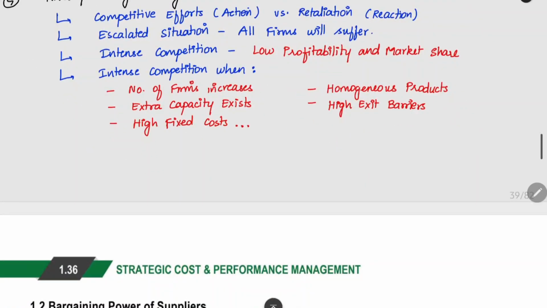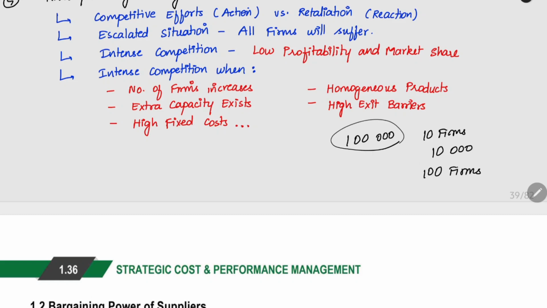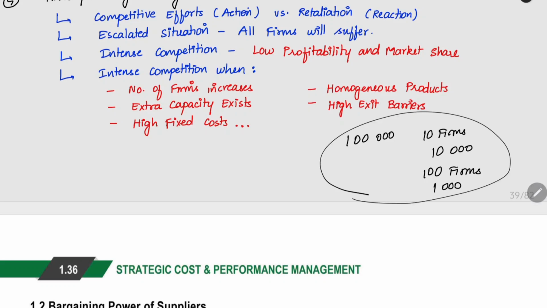How this market share works is that, for example, the total demand is 1 lakh units. We have a total of 10 firms in the market. So on average, a firm will have 10,000 units of sales. But when we have 100 firms in this existing industry, with 1 lakh total demand, but 100 supplying firms in the market, what will be the sales per firm? 1000 units. This we are also calculating on an average, but it will change based on the marketing and other factors done by the particular business. So when we have intense competition, more firms, our sales will reduce. That is also a problem.